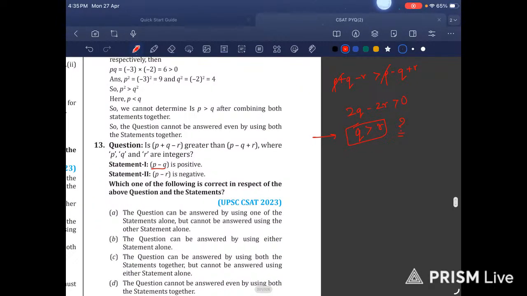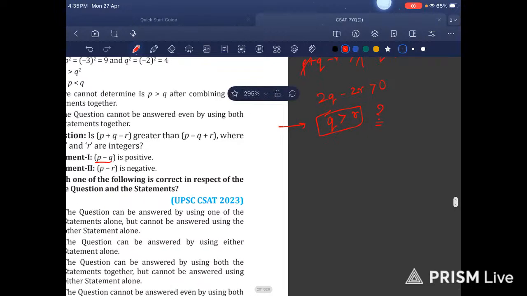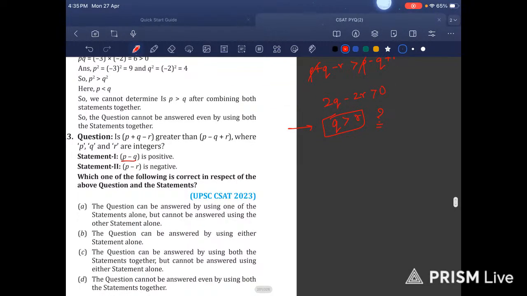P minus Q is positive. No. Now they are saying P minus R is negative. But here we don't have any P. So this is also negative. Let us combine these two statements. What do we get? P minus Q is positive, and then they are saying that P minus R is negative. Okay.